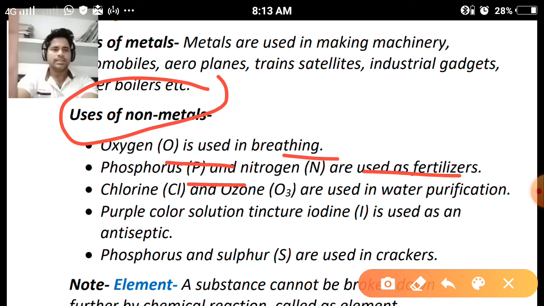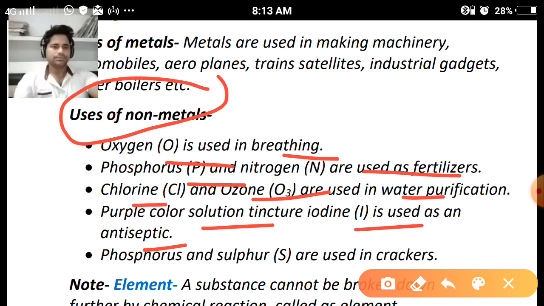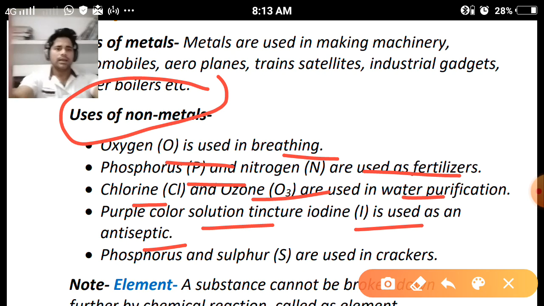They are also used to disinfect water. In the water purification process, chlorine and ozone gas are used, chlorine tablets and ozone gas. So these are the non-metals which are used in water works to disinfect the water from germs and impurities. Purple color solution tincture iodine is used as an antiseptic. Iodine is a non-metal which is found in solid state, and it is used as an antiseptic. It is also used in medicine. Clear?